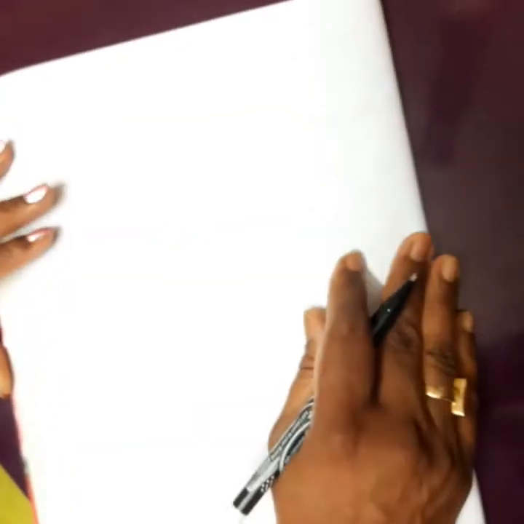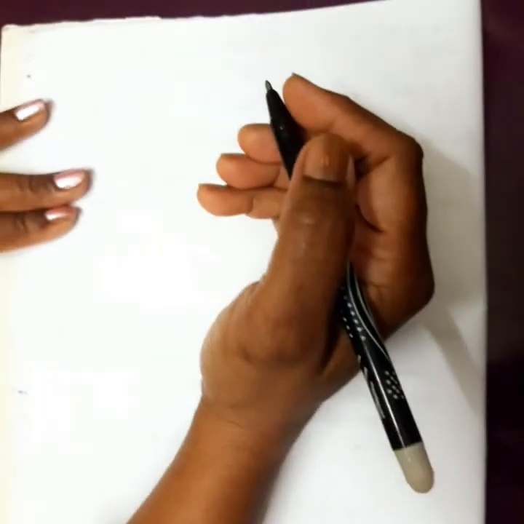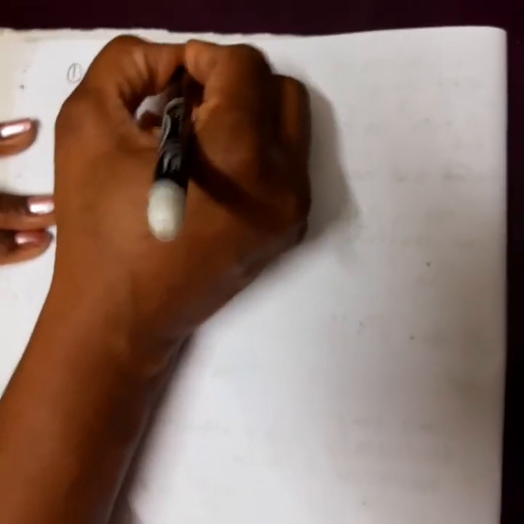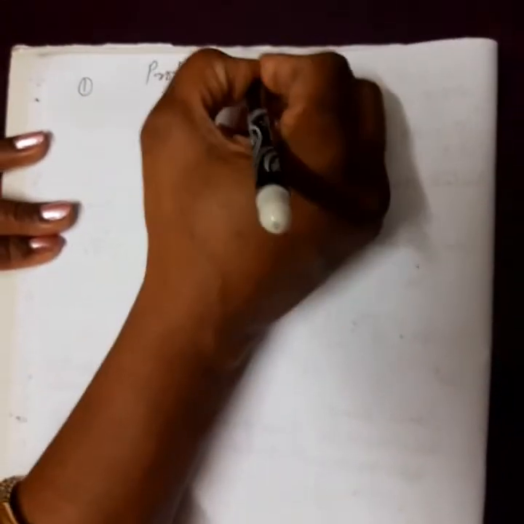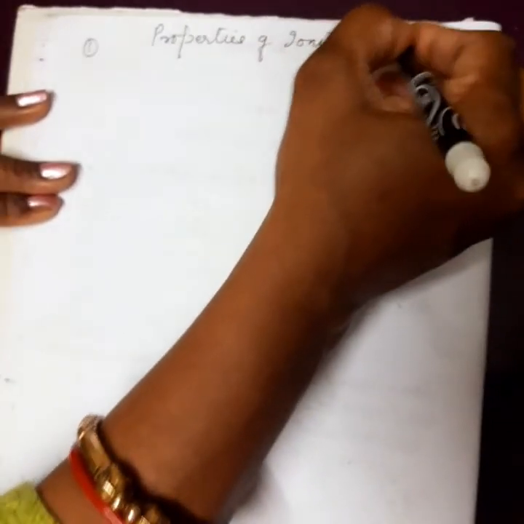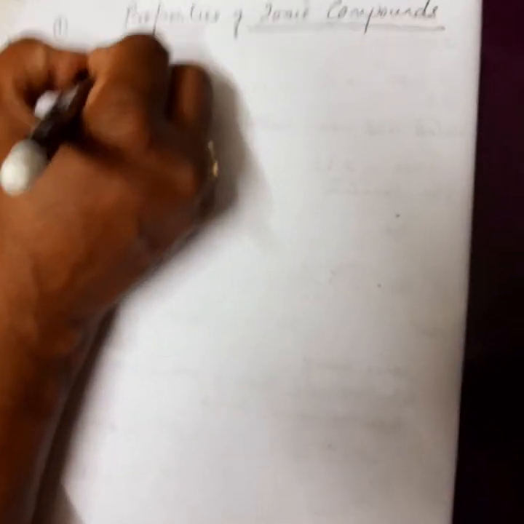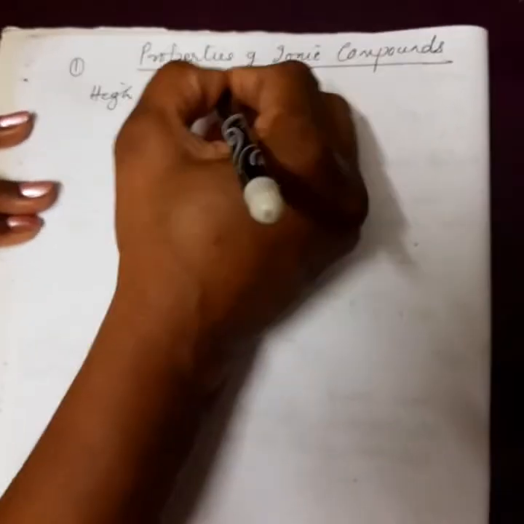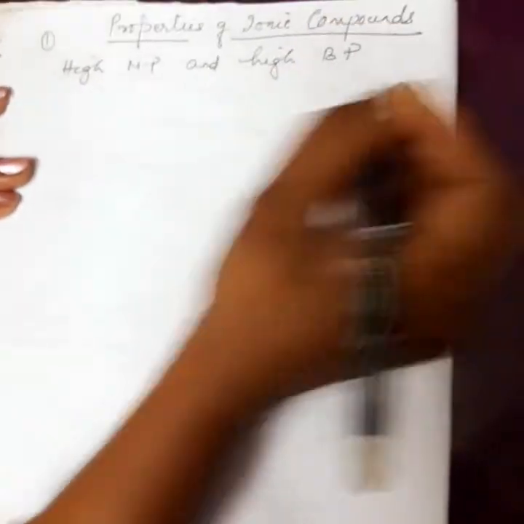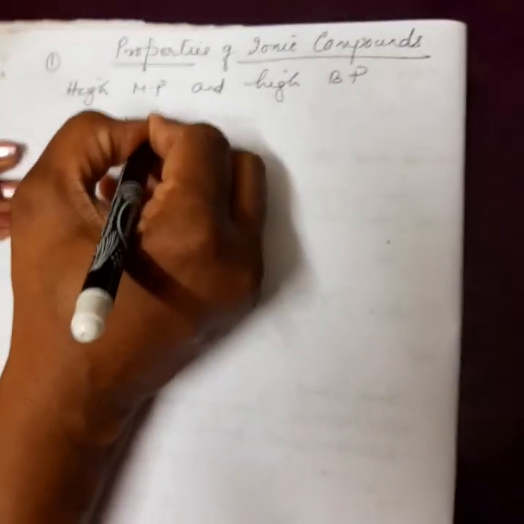Okay, children. Properties of ionic compounds. They have high melting points and high boiling points. Why? Because suppose I take the case of sodium chloride.